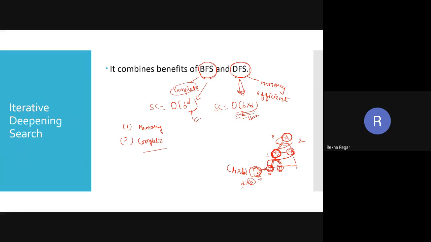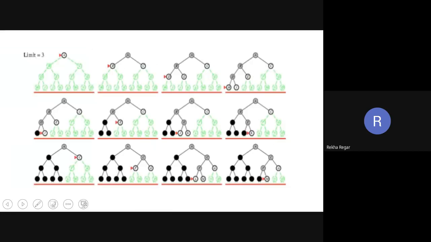Okay, so on the basis of these two things, we can say that DFS is more memory efficient as compared to BFS. So iterative deepening search is going to combine these benefits, one from the BFS and one from the DFS. If we talk about the depth limit 3, it starts with this 3. This is another example. It starts with the 3 and explores all the values on the left hand side, and after that it explores all the values on the right hand side like this.